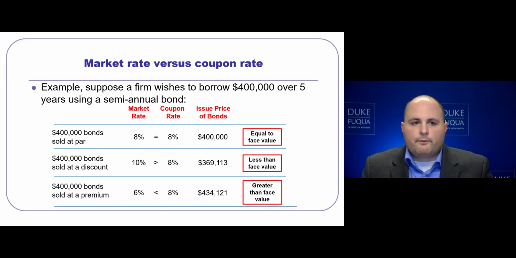If we were to sell the $400,000 bonds with a coupon rate of 8%, but the market was only expecting 6%, we would have issued this bond at a premium and received more for the bond than we expected, i.e., we would have gotten $434,121 from the market at time of issuance, an amount that is greater than the face value of the bond.